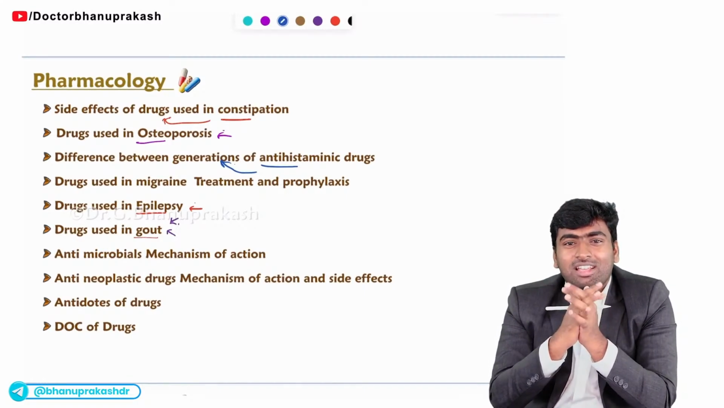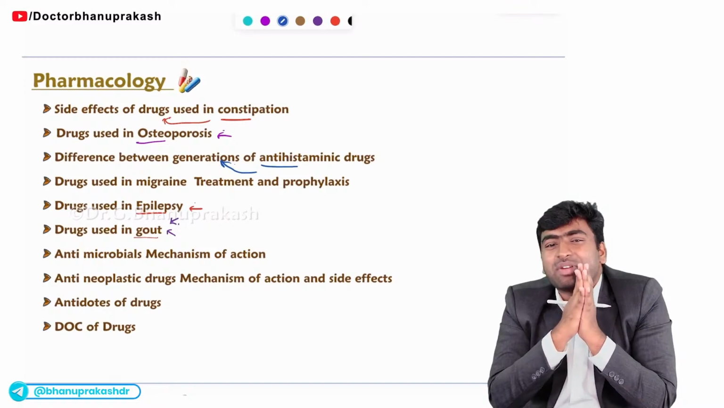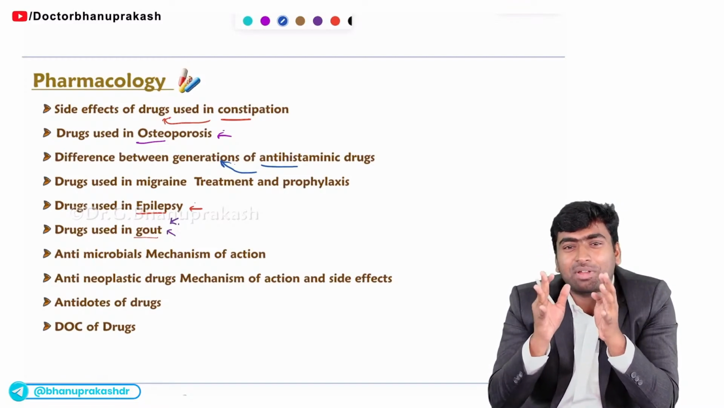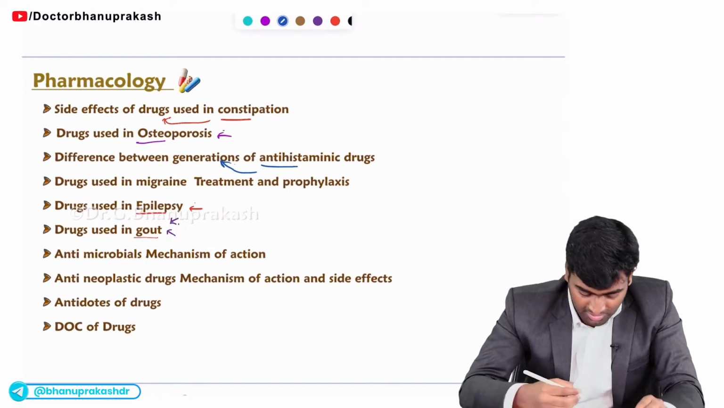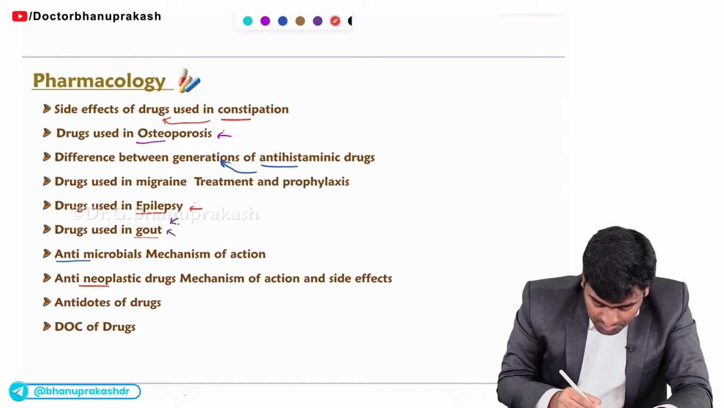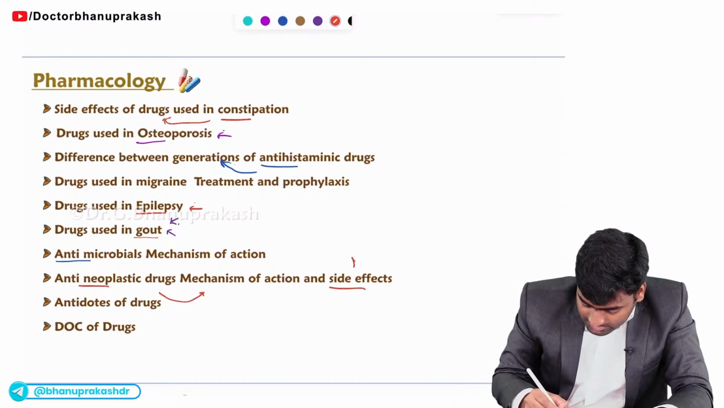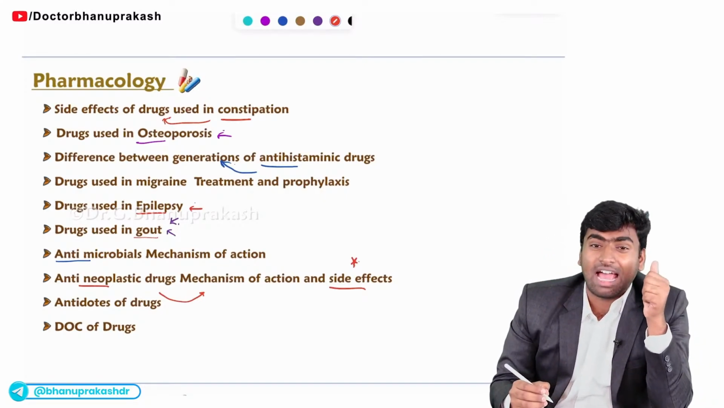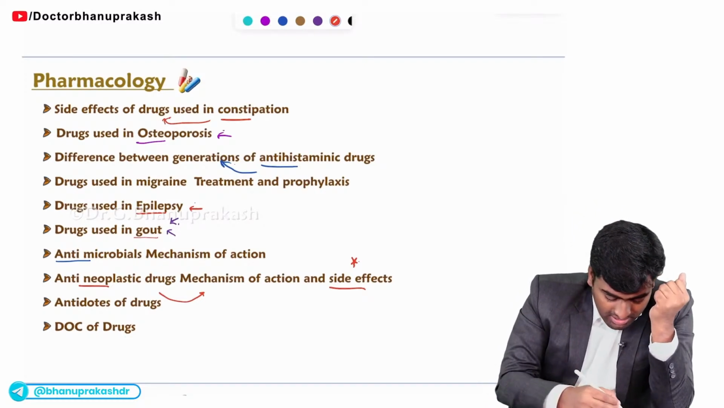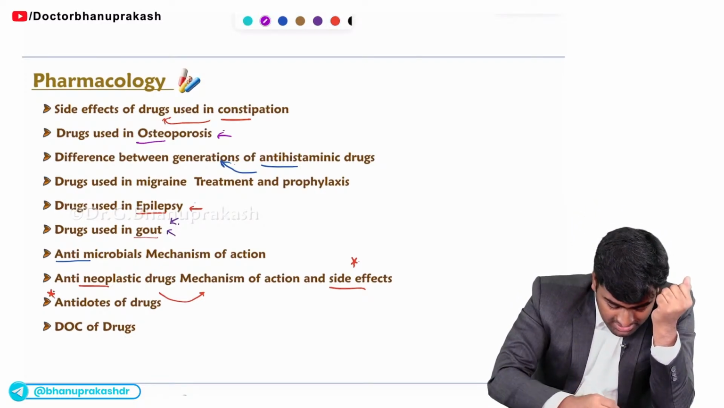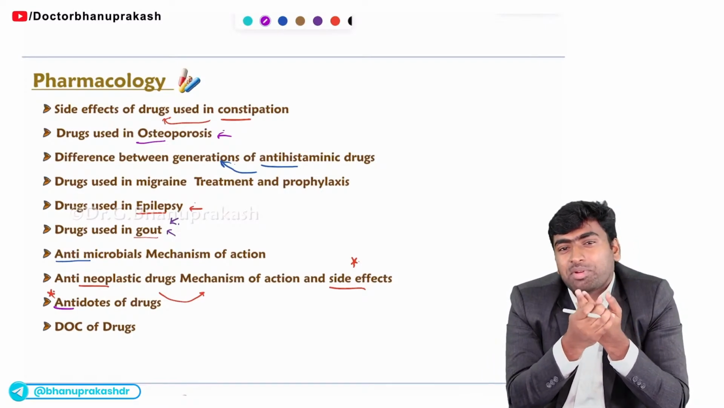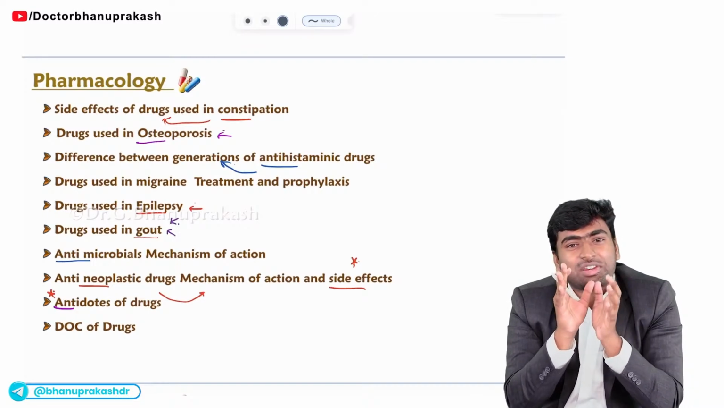Now we'll see a few more drugs. You need to remember about antimicrobials, just the mechanism of action. Don't deep dive and don't memorize too much. Just remember the mechanism of action. It is more than enough. Fine. In the case of antimicrobials. Whereas in the case of anti-neoplastic drugs, you need to know the mechanism of action and also the side effects. So two things you will remember for anti-neoplastic drugs: the mechanism of action and the side effects. Fine. And antidotes you must know, and drug of choice for all the conditions is an optional one. If you are able to remember all the drugs of choice, well and good. If not, just remember the important ones.